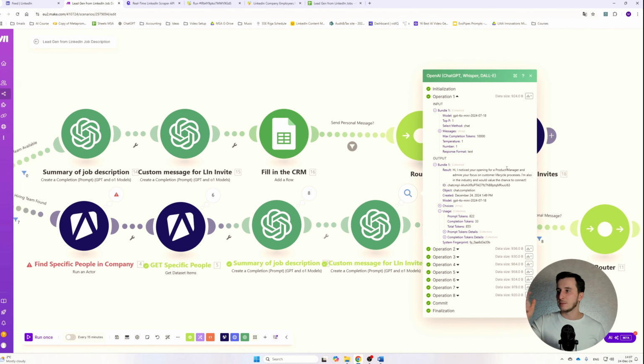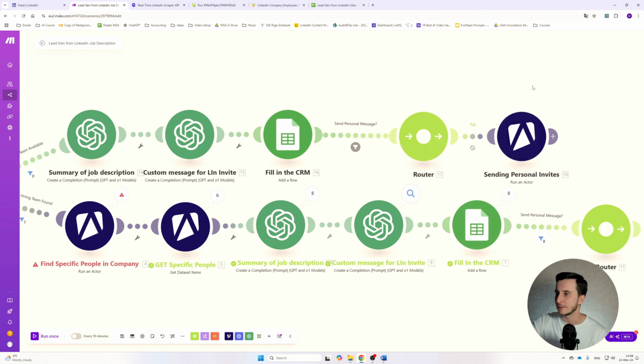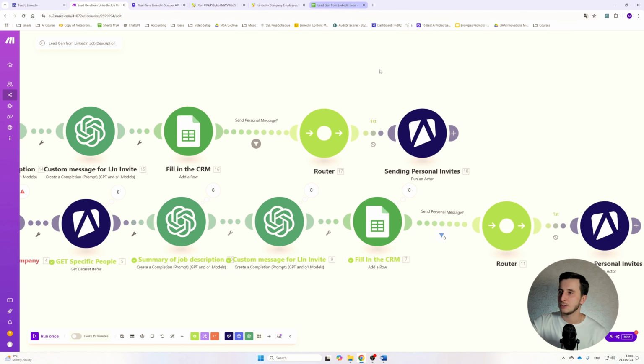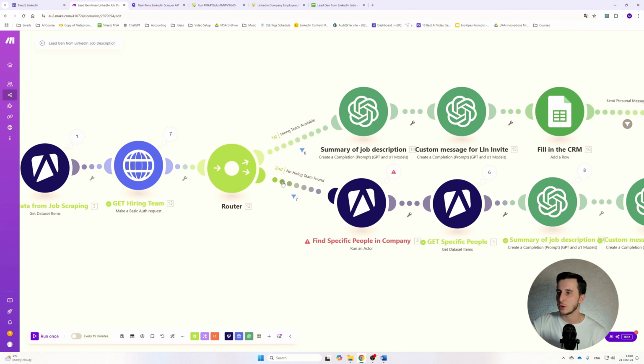because in the initial connection, I don't want to sell. And by the way, here we also have product managers. Although we were looking for marketing, there is a product manager position open, which sometimes happens. You're searching marketing, and the system and the algorithm considers that product manager might be related to marketing that you're looking for. So that's why we got it here. Okay, and basically it adds to the database, and let's actually take a look at this a little bit later. Let me show you what happens there.